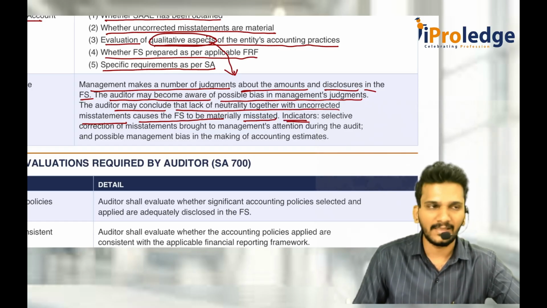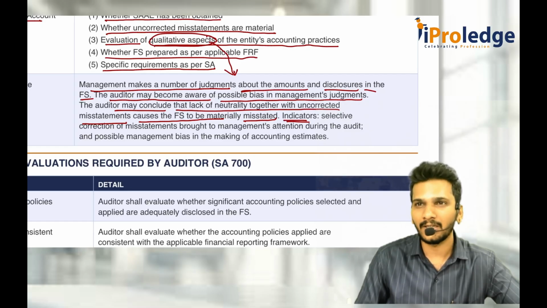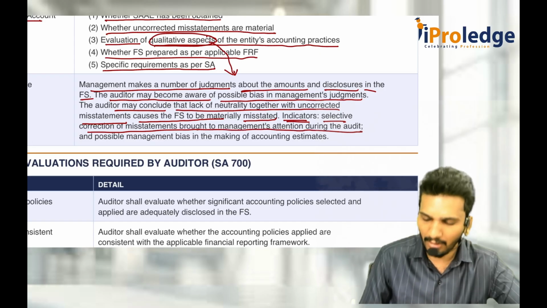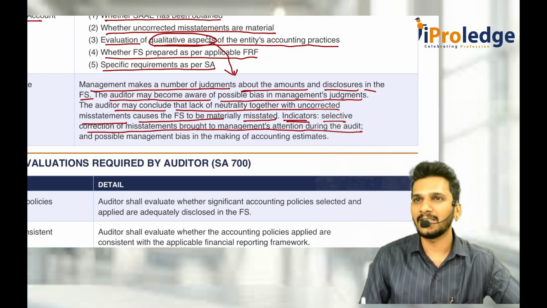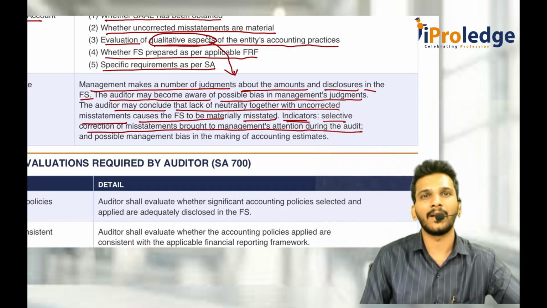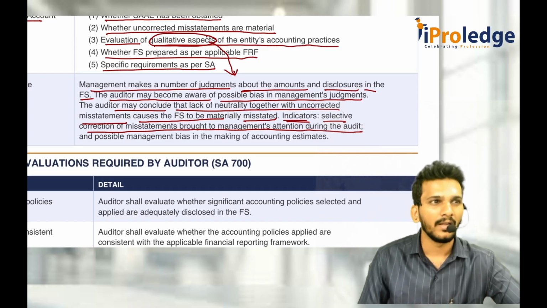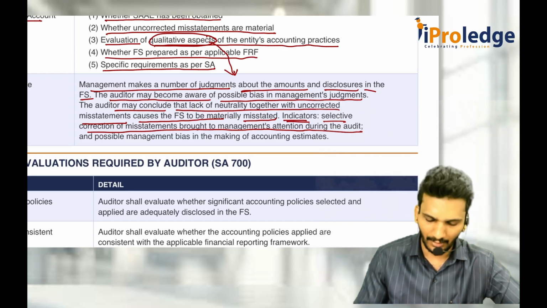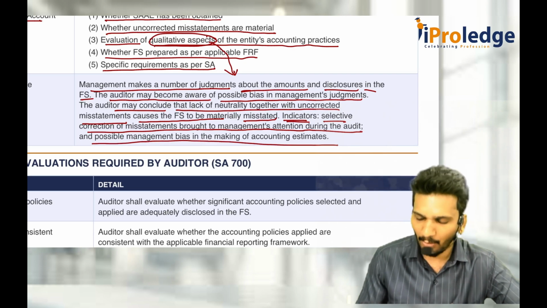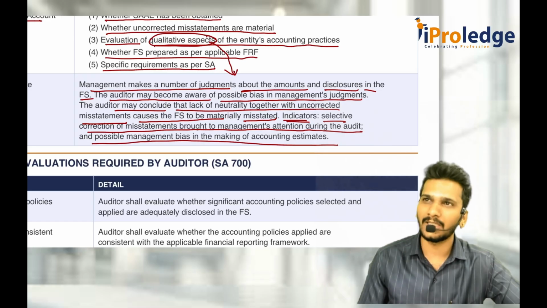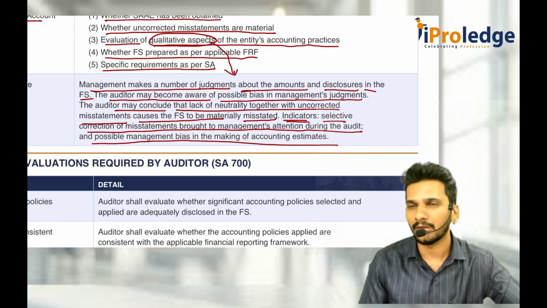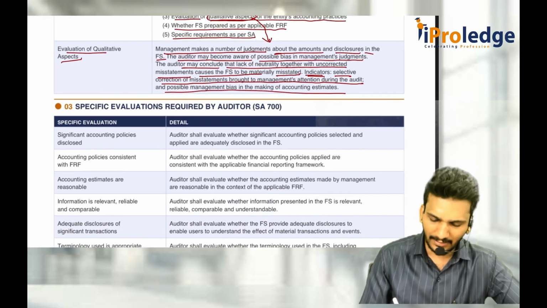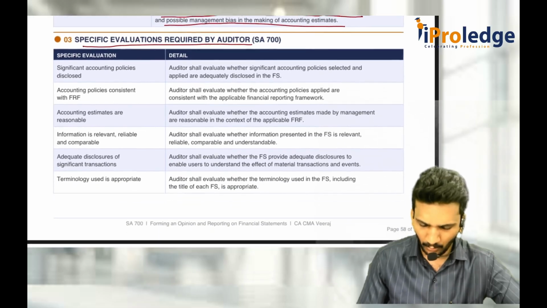So some indicators are with respect to identifying how the qualitative aspects are correctly considered or not. Selective corrections of misstatements brought to the management's attention during the audit. That means auditor is asking something, but the management is telling what they want to tell. What the auditor is asking is not being told. Auditor is asking 10 elements, management is telling only 5 elements. Only selective items they are doing that. And possible management bias in making accounting estimates. They should actually estimate 10, but they estimated only 2 crores. Biasness. Those are the things. Some specific evaluations required by auditor, you can go through that later.